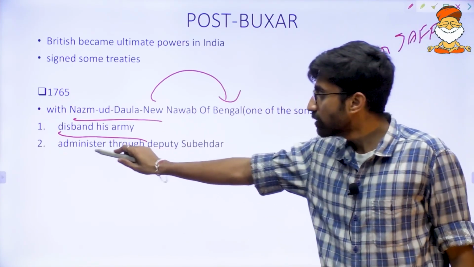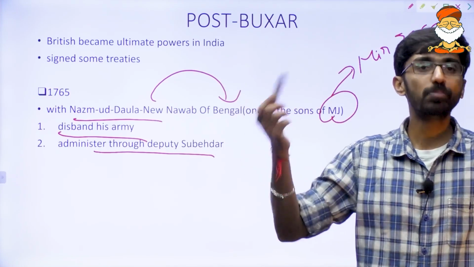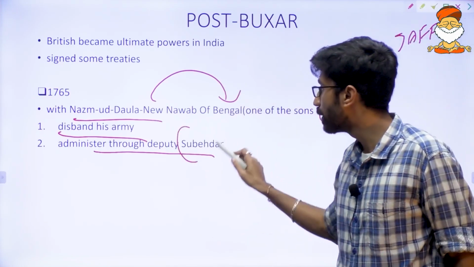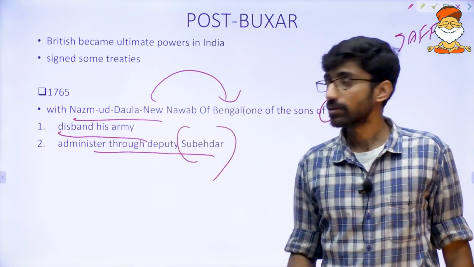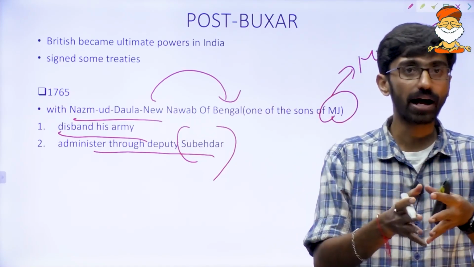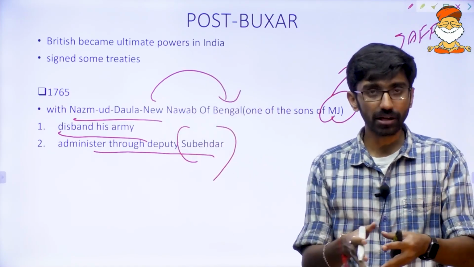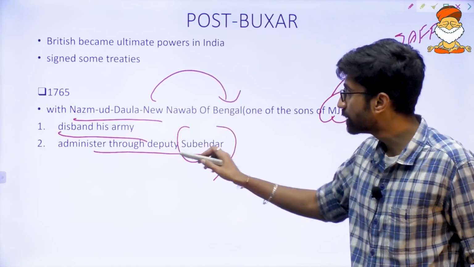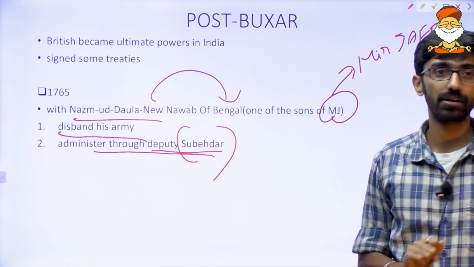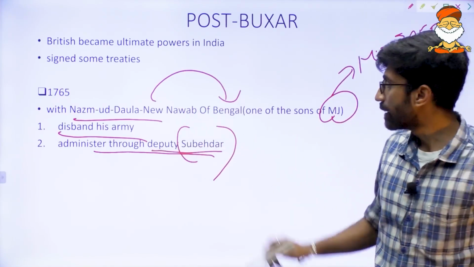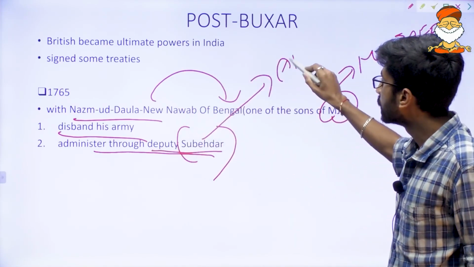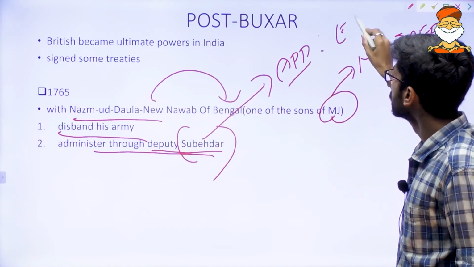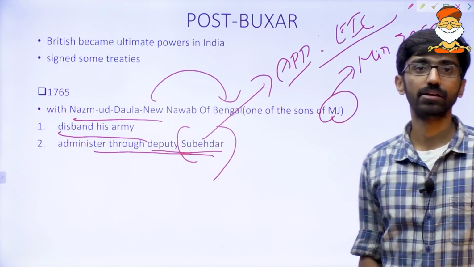And now the administration of Bengal should be carried on through a deputy Subedar. The new Nawab of Bengal should carry on the Bengal administration with the help of a deputy Subedar, and this deputy Subedar will be appointed in consultation with the East India Company.